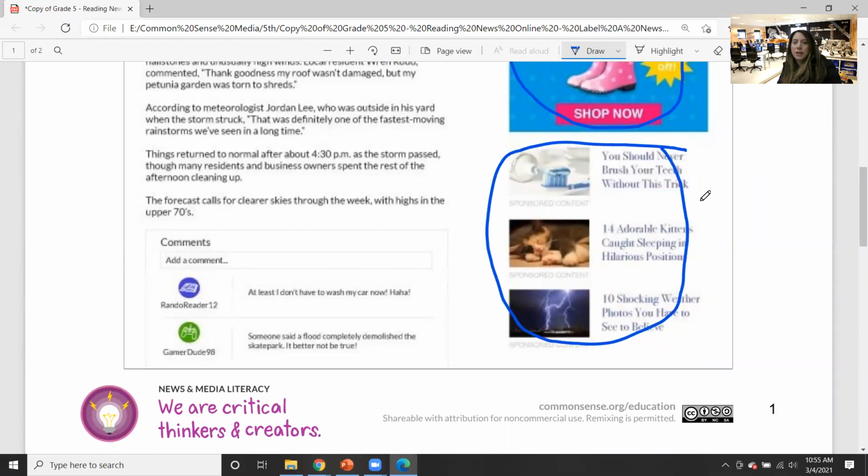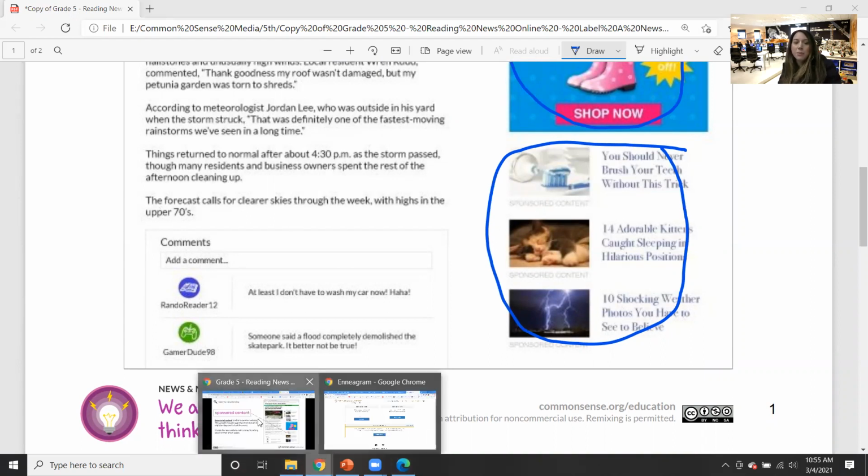These things are just clickbait. They're trying to get you to click on them because these people want to make money, and they're trying to use the attention and the followers of this news site to get their attention to click on those things. So that's part of the news.